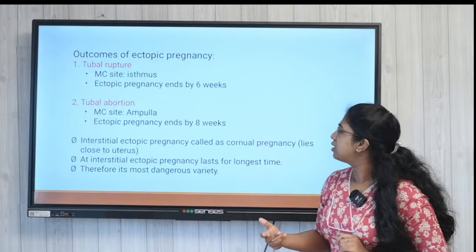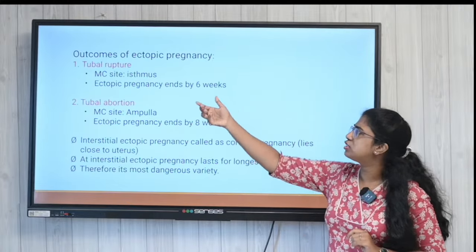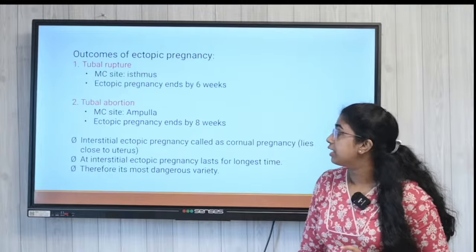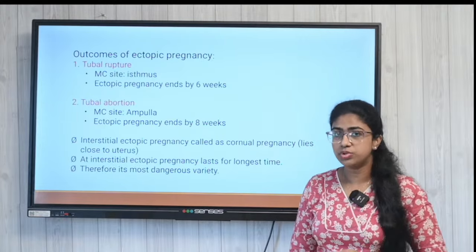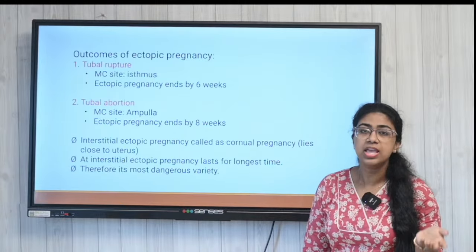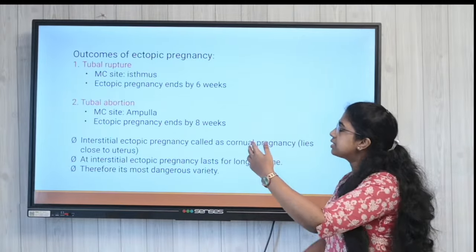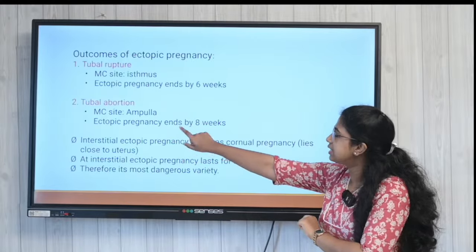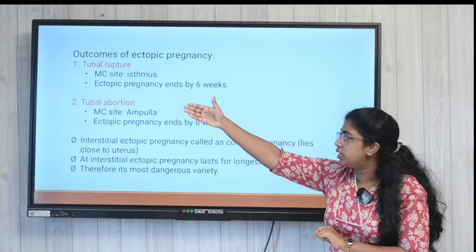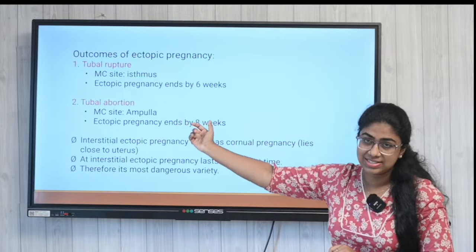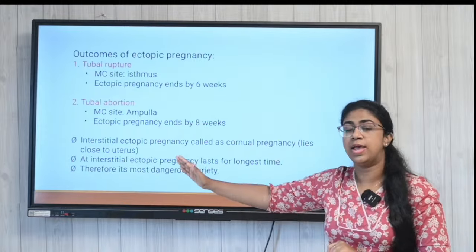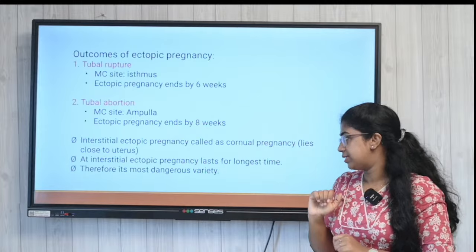It usually ends by 6 weeks of the period of gestation. And if we consider the tubal abortions, that is going to be most commonly seen in the ampulla of the fallopian tube. So that means it is the ectopic pregnancy that ends by 8 weeks. So if it is a rupture, it's going to end by 6 weeks. If it is going to be an abortion, it is going to end by 8 weeks, right?